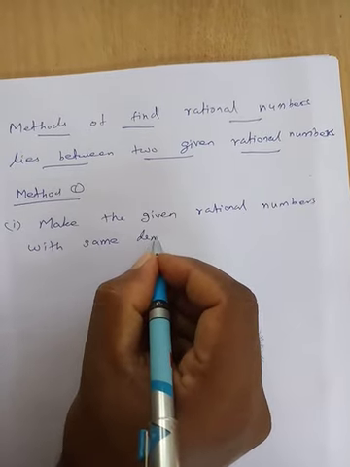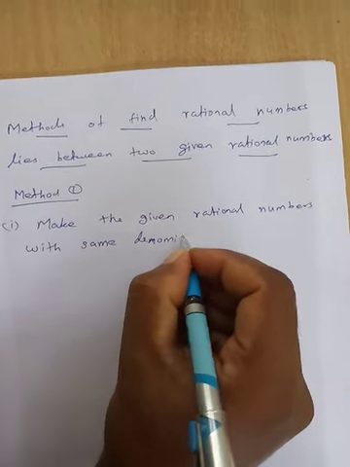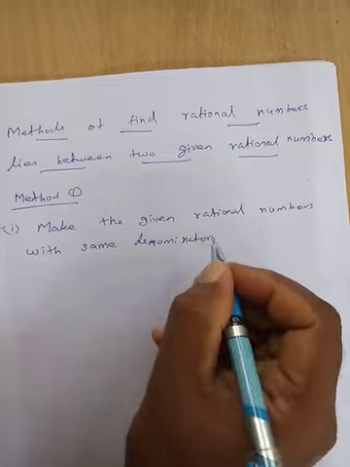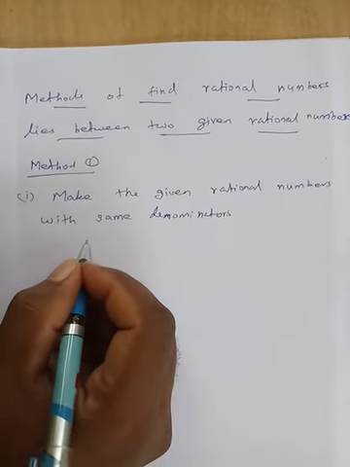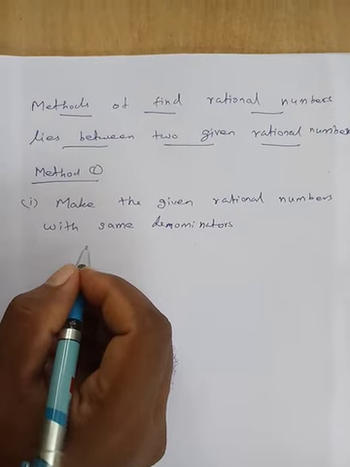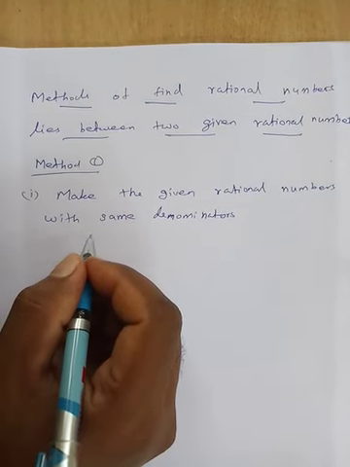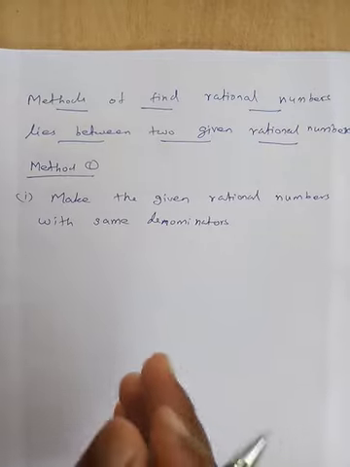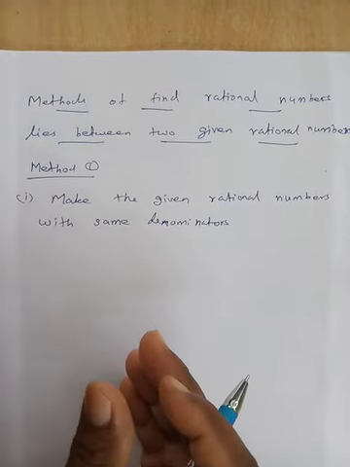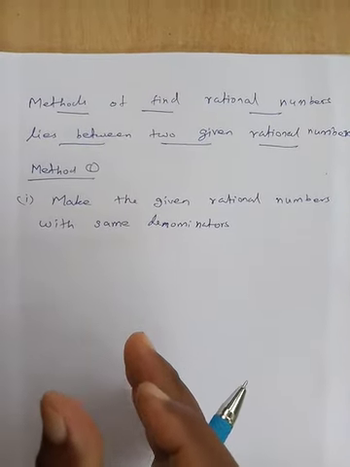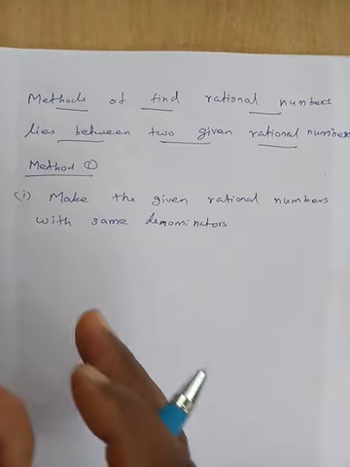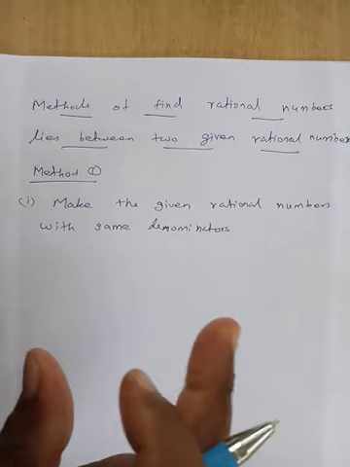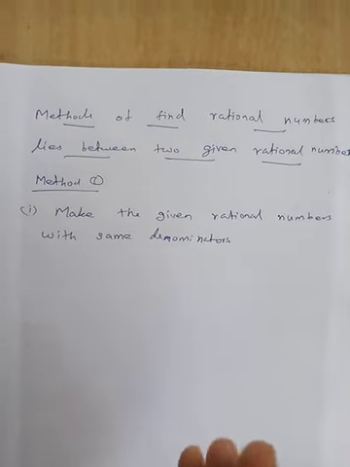Same denominator, like like fractions or equivalent fractions. Using the LCM, convert the given rational numbers to equivalent rational numbers with the same denominators, so both rational numbers have a common denominator.